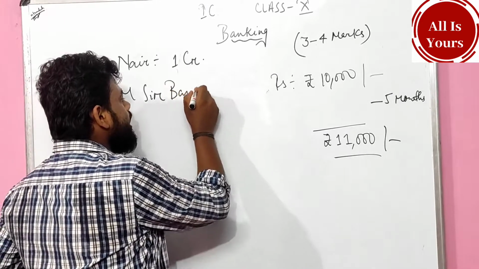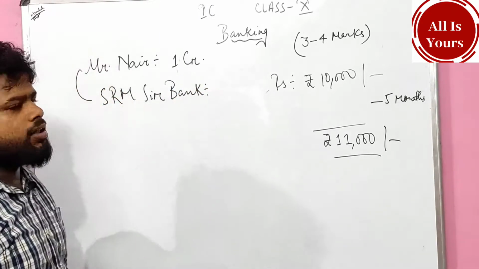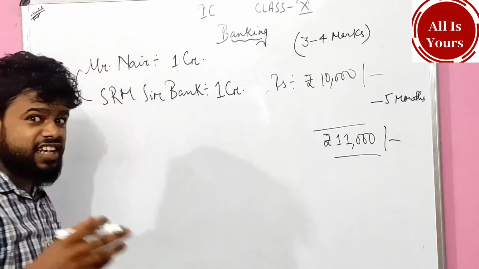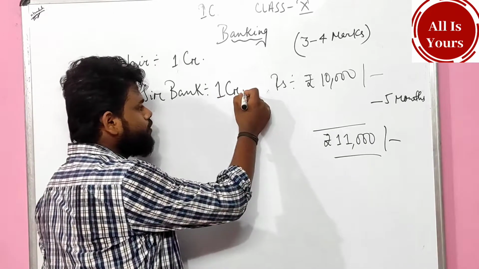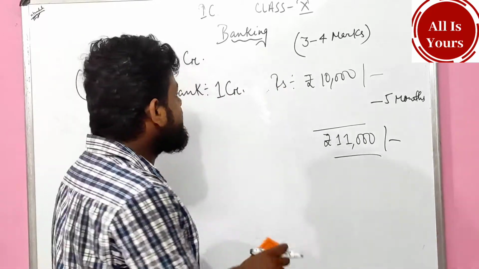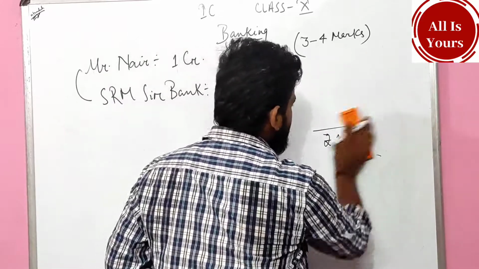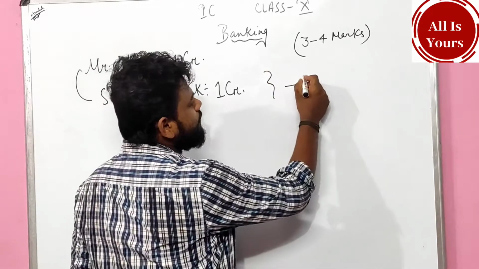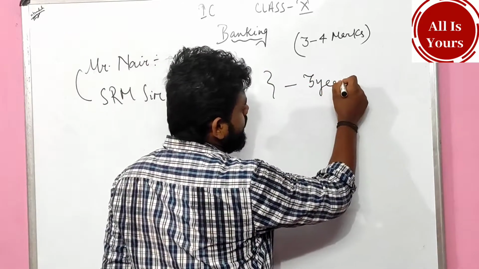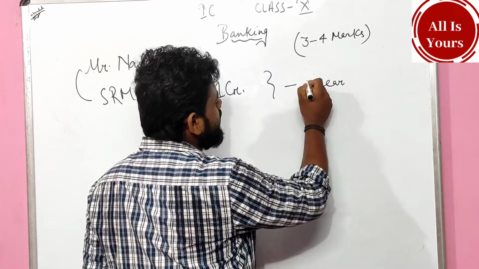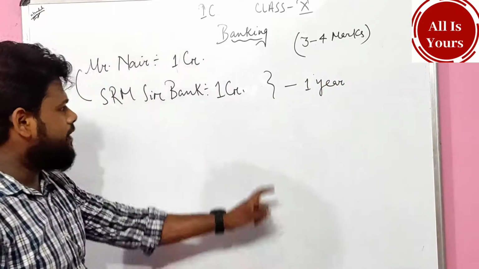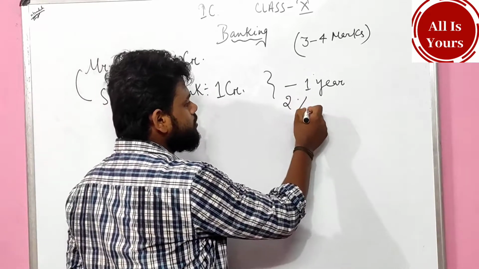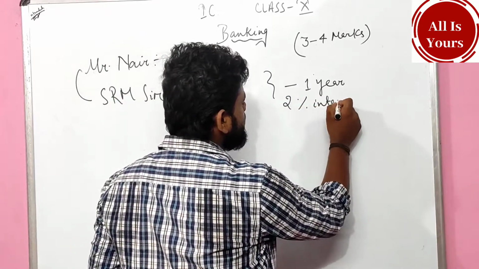And he kept 1 crore rupees with me. He said that he would take back the 1 crore rupees after 1 year, with 2% rate of interest, which is known as interest.